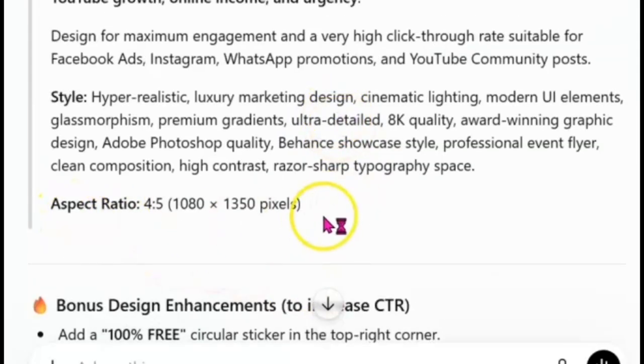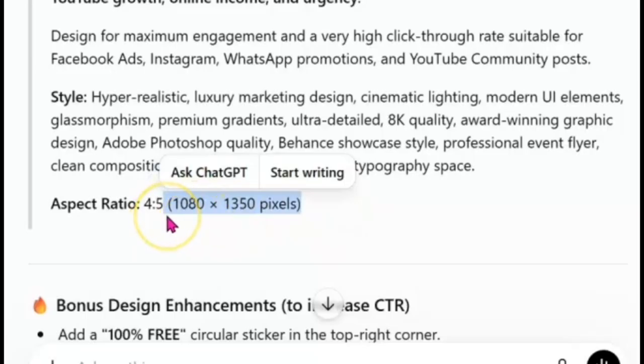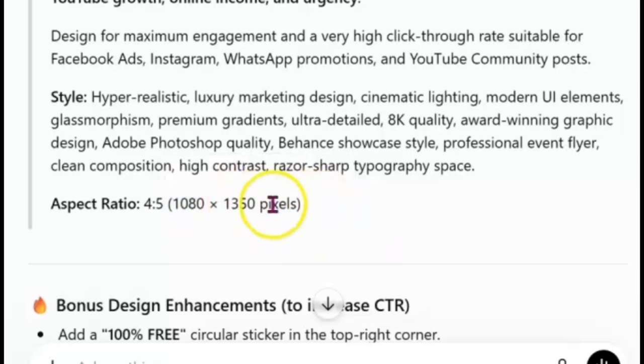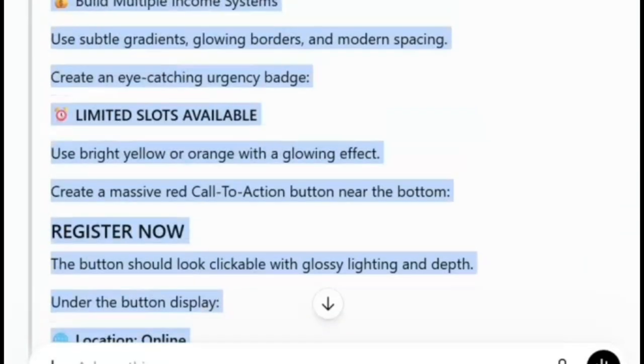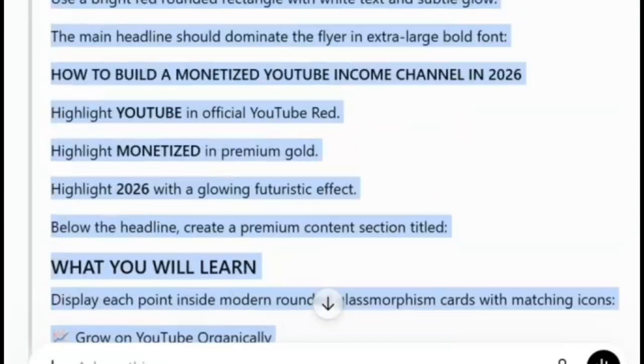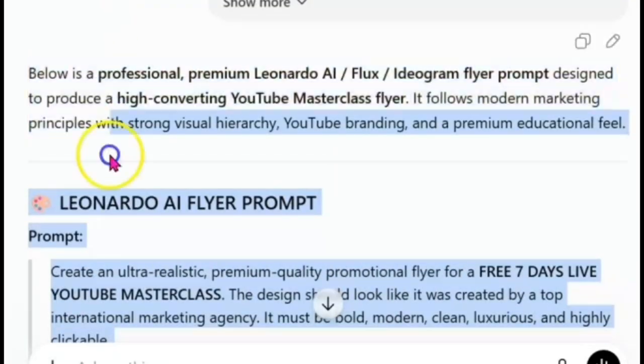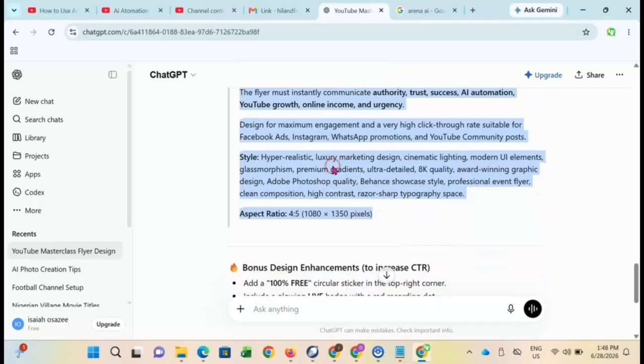And it gave the aspect ratio. In case you don't like this size, 1080 by 1350 pixels, once you copy it, you can edit it. But I'm just going to go with the size it gave to us, because I didn't indicate the size, so you have to look for a size that we're going to be using. I'm going to go ahead and copy. This is the prompt that it created for us.